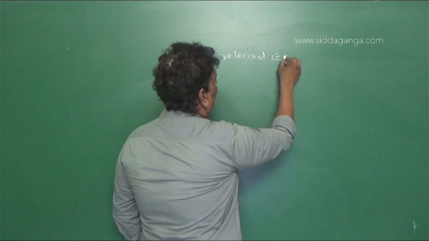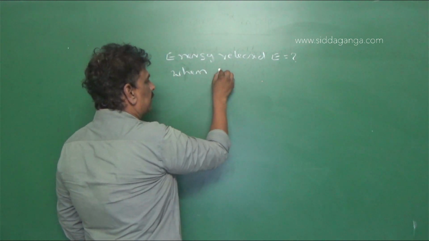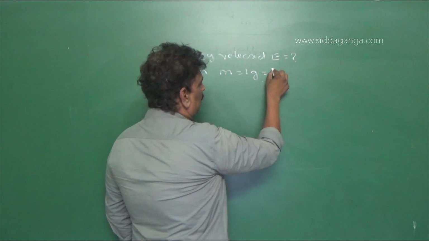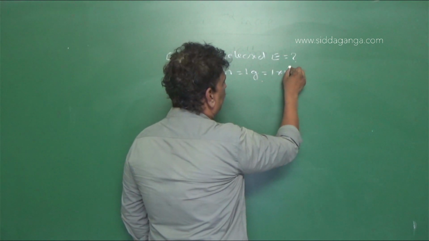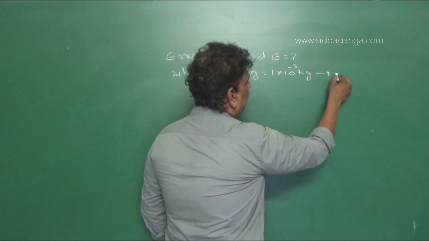E is equal to what? When a mass of 1 gram, that is equal to 1 into 10 raised to the power of minus 3 kg, is converted into